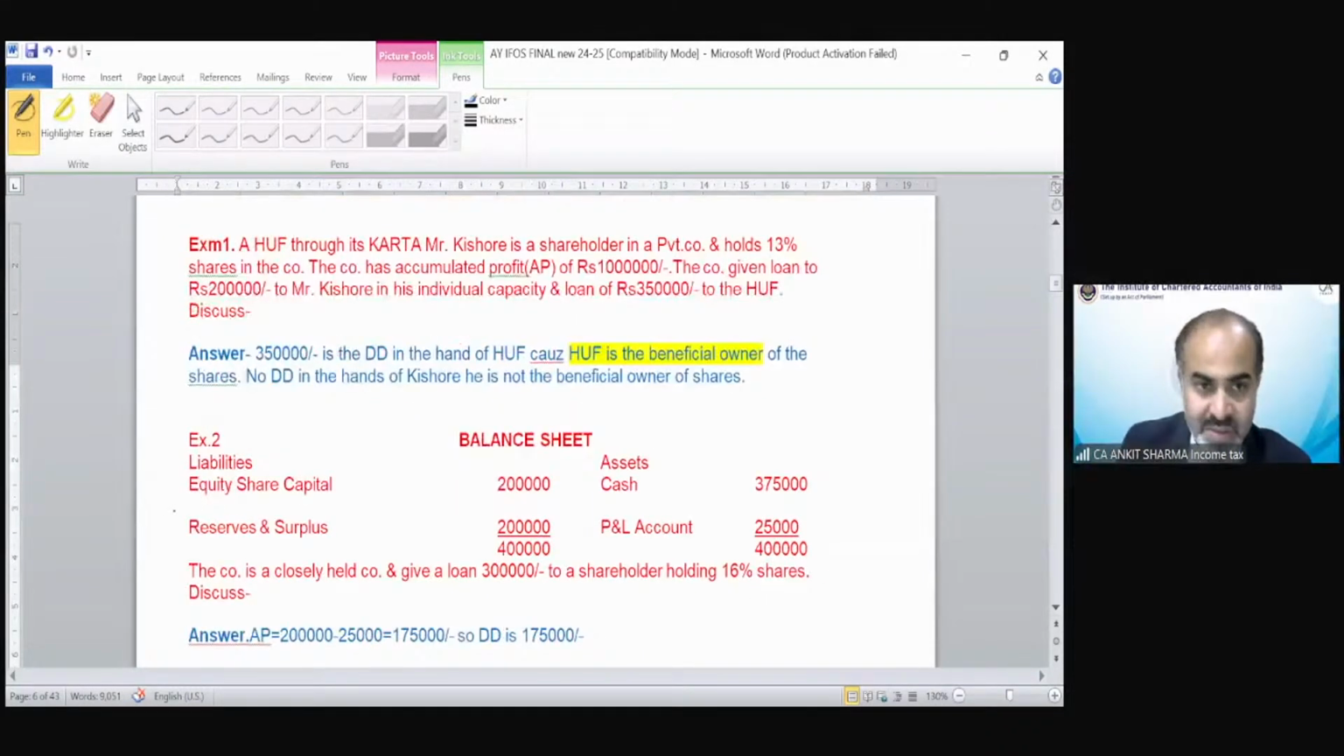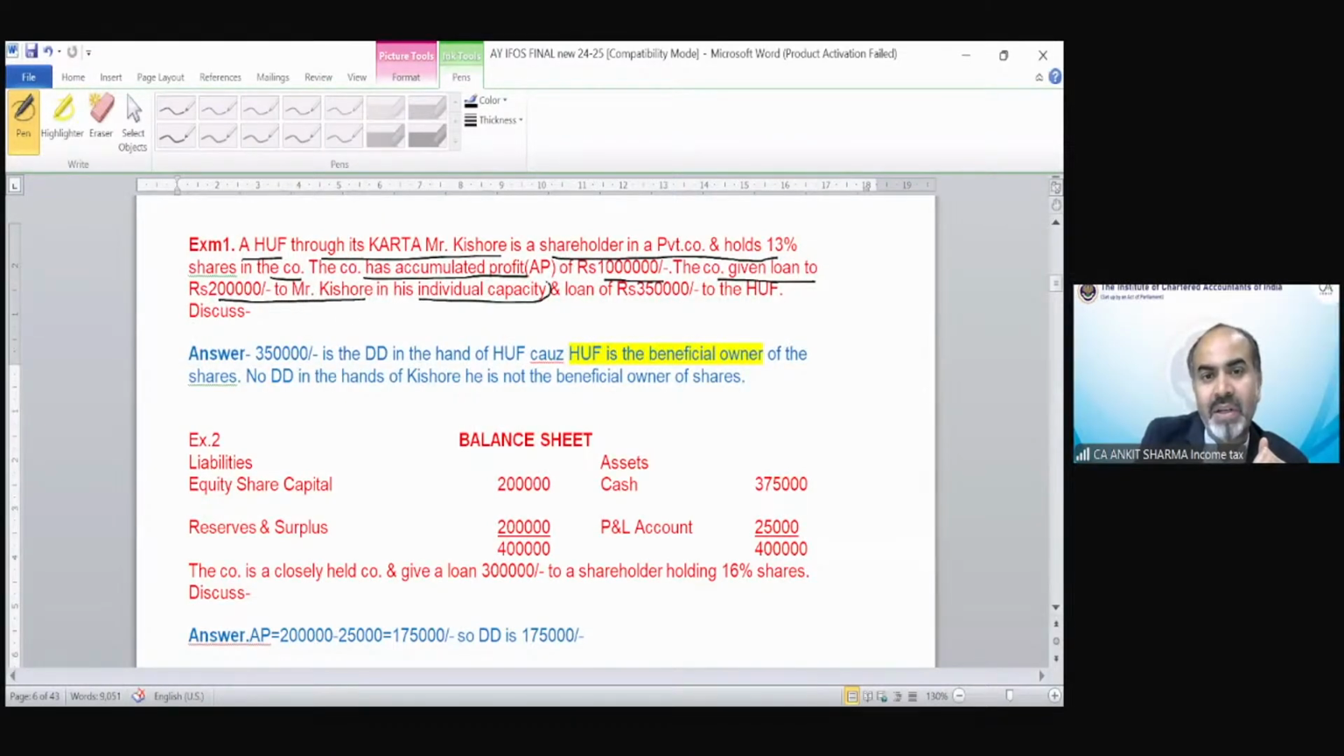Now we have the examples. Read it carefully. A HUF through its Karta Mr. Kishore is a shareholder in a private company and holds 13% shares in the company. The company has accumulated profit of rupees 10 lakh. The company gave a loan of 2 lakh rupees to Mr. Kishore in his individual capacity and a loan of 350 to the HUF.